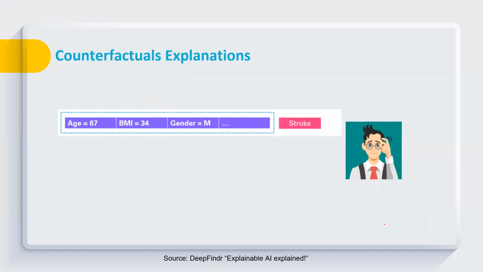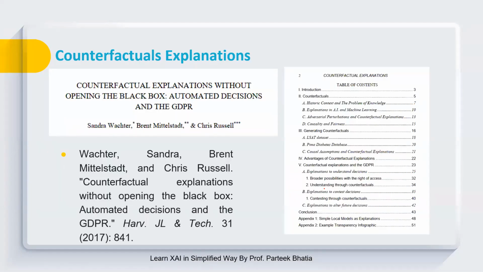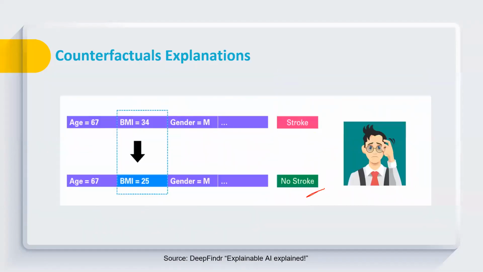So for example, at present this person has a high chance of stroke, and these are their attributes. We can say that if you can change your body mass index from this to this, then you will be able to change the prediction from stroke to no stroke. And this is basically considered a counterfactual explanation.